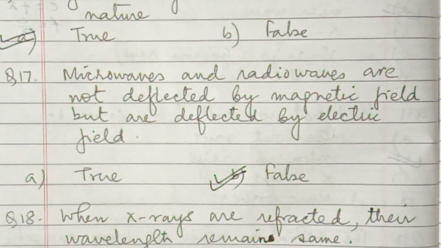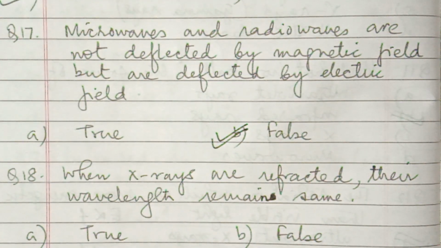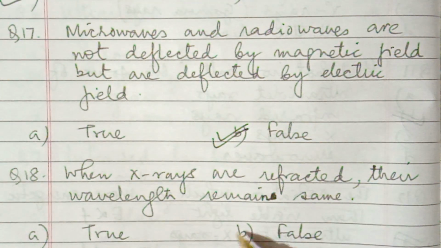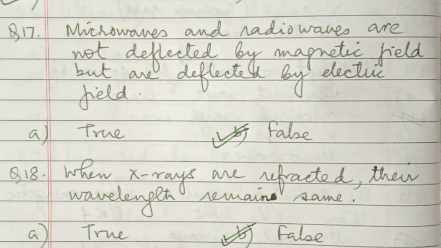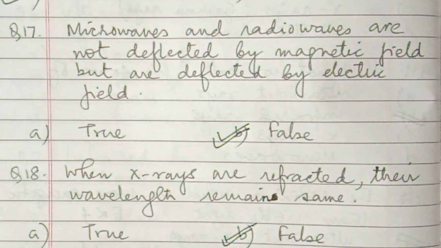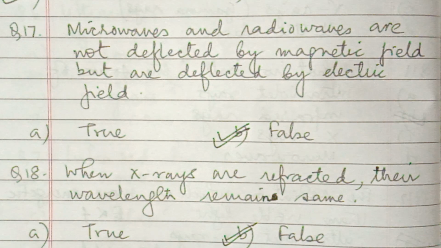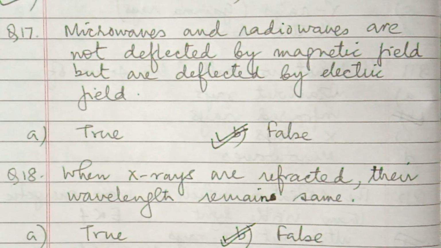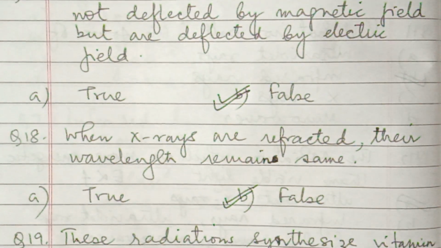Next is 18. The question is, when X-rays are refracted, their wavelength remains the same. This is false. When X-rays are refracted, that means they are going to the other medium, so their speed will change, wavelength will change. All the electromagnetic waves follow the laws of refraction. So that's why this is false.